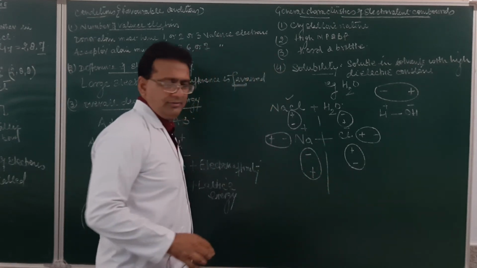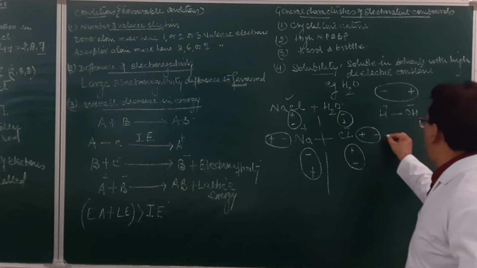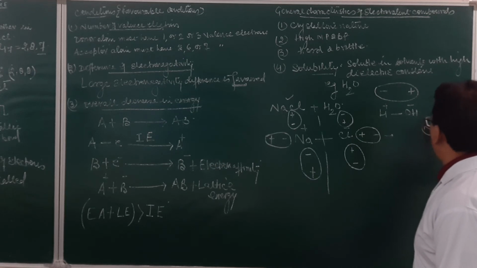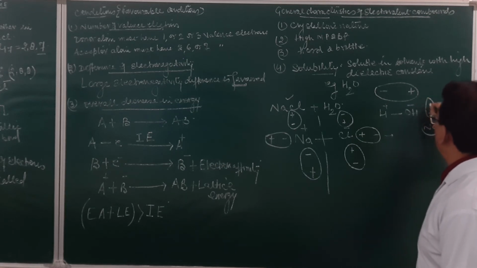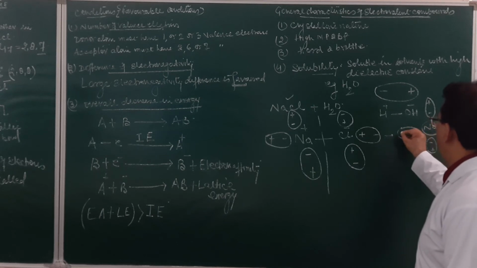The bond will break. And when the bond breaks, we have a sodium ion and a chloride ion, surrounded by water molecules with their negative and positive ends.